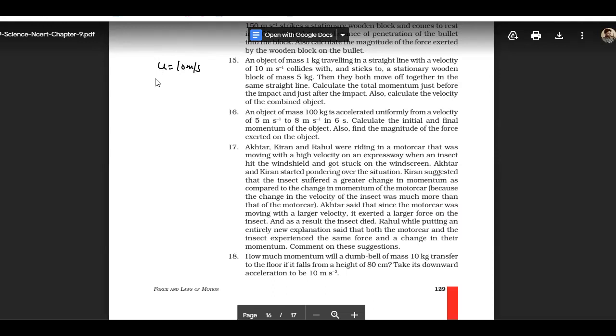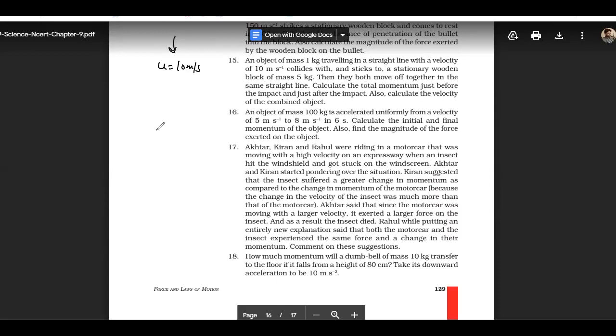What is the combined velocity of the object? Tell me. Sir, 1.666 meter per second.